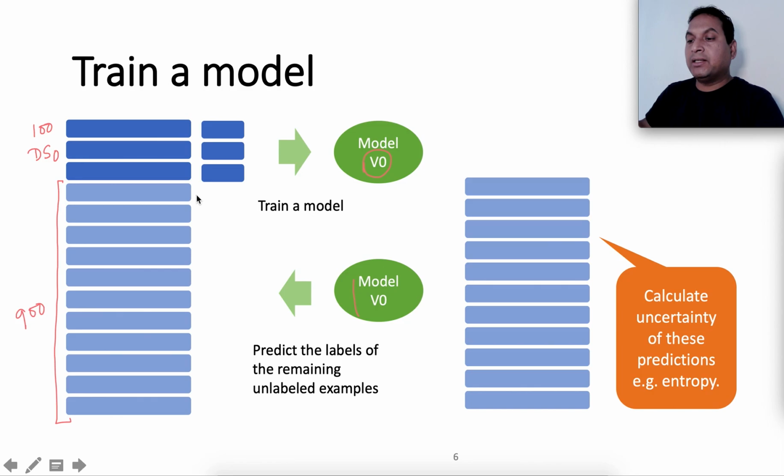And once we predict the labels for each one of them, the model would have predicted the probability that the example belongs to each of the categories. So we will go through the predicted probabilities of the model and find out the uncertainty in prediction in those examples. Now, what is uncertainty?